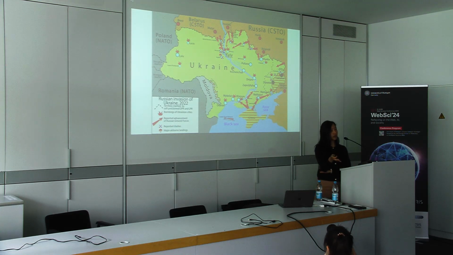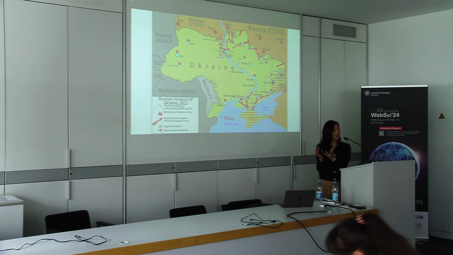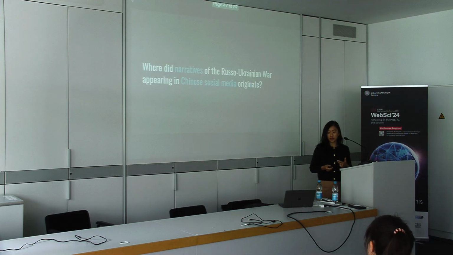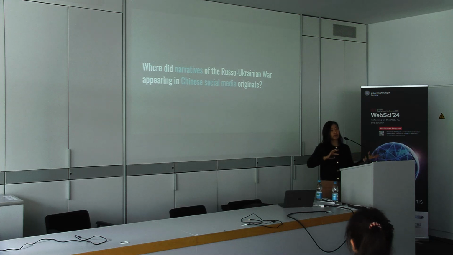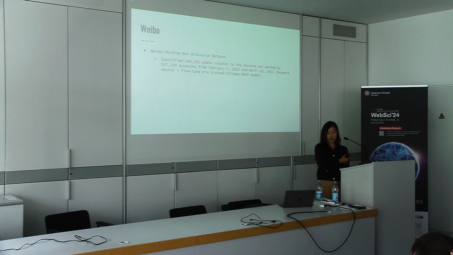So this is obviously something that captured global public attention, but it's not as central of an issue to China as COVID-19 was. So we want to understand, how did information about the conflict flow into the country? And specifically here, we're taking a very different approach and looking at what narratives of the Russia-Ukraine war appeared on Chinese social media, and where did those narratives originate.